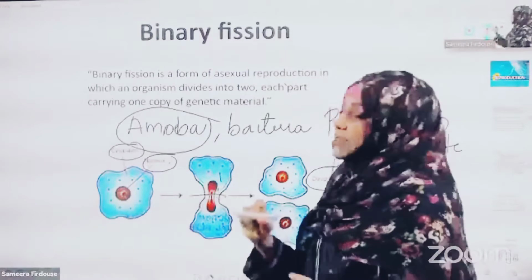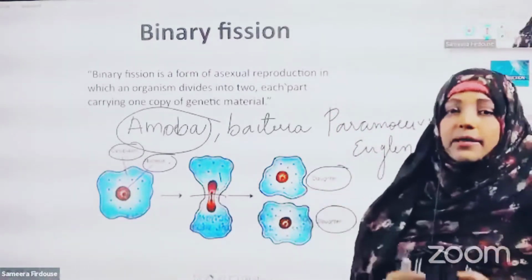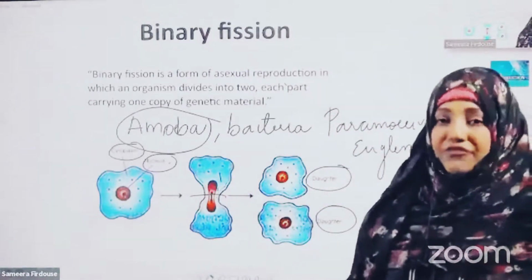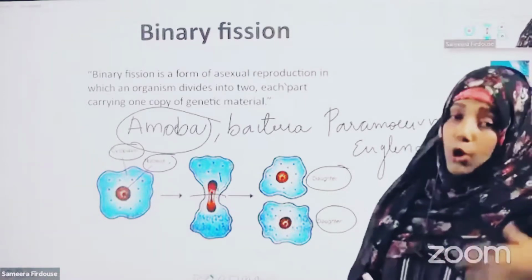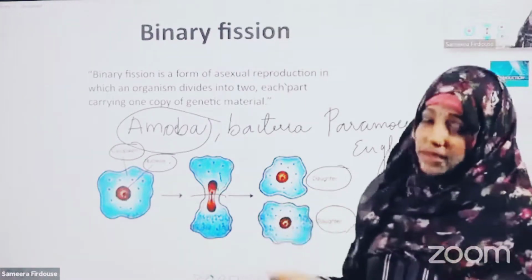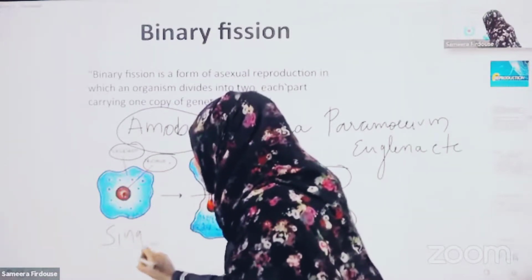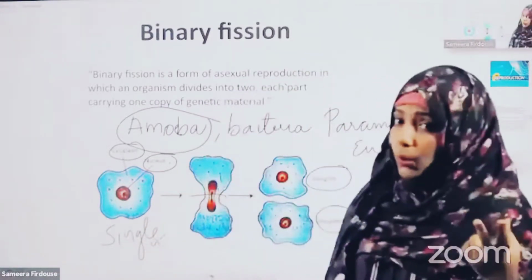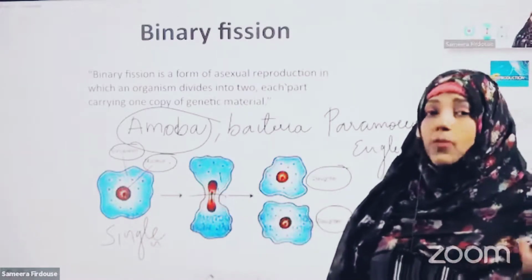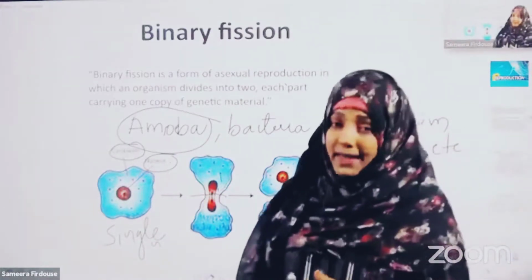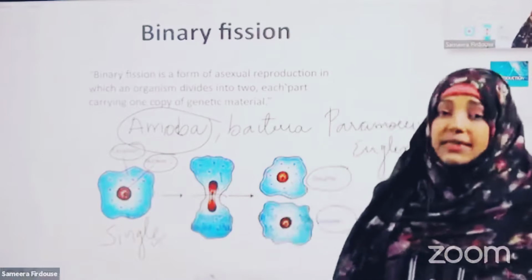From the middle of the body constriction appears, and the animal is divided into two different organisms or two different cells. As amoeba is unicellular, made up of a single cell, if I say that the organism is dividing into two daughter organisms or two daughter cells, both are correct.